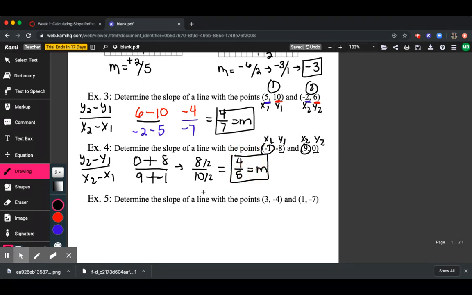We're doing great. One more example. I promise you're going to thank me for doing this if you forgot how to do it, because you're going to see it on your final quiz. Last thing is I'm not going to actually label them. We're just going to kind of go straight into it.